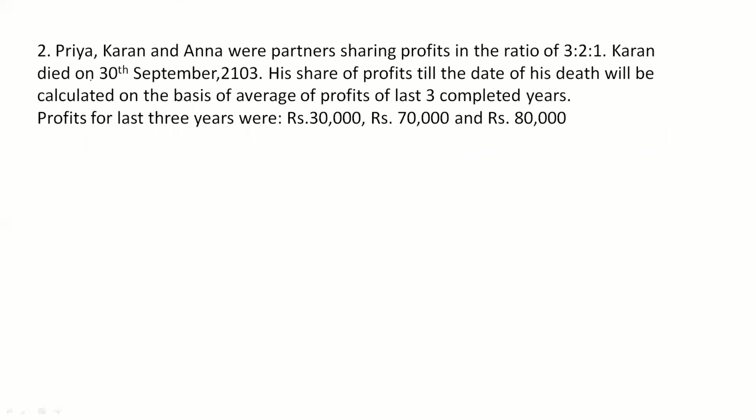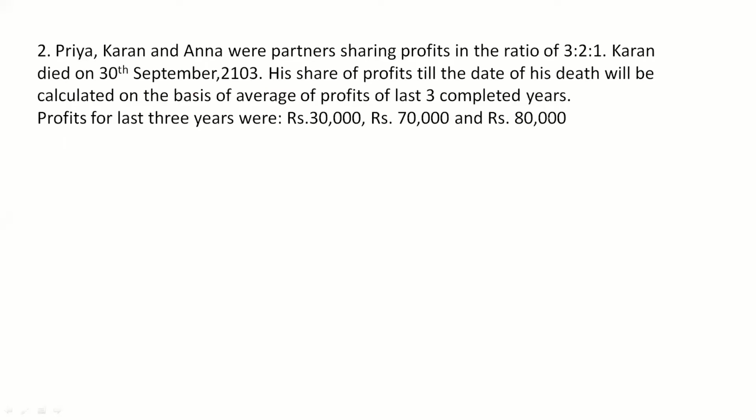So here Priya, Karan and Anna were partners sharing profits in the ratio of 3:2:1. Karan died on 30th of September 2013, right? His share of profit till date of his death will be calculated on the basis of average profits of last 3 completed years. Profits for last 3 years were rupees 30,000, rupees 70,000 and rupees 80,000.